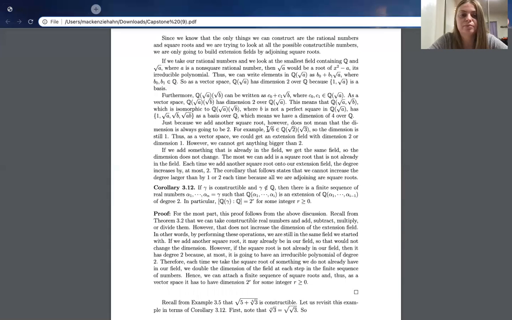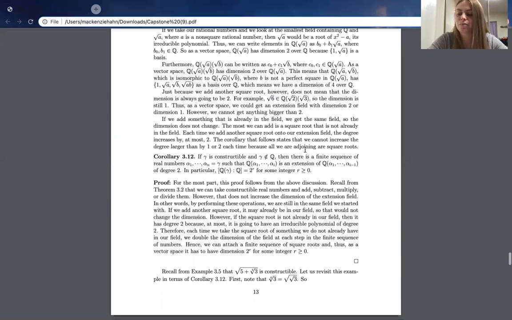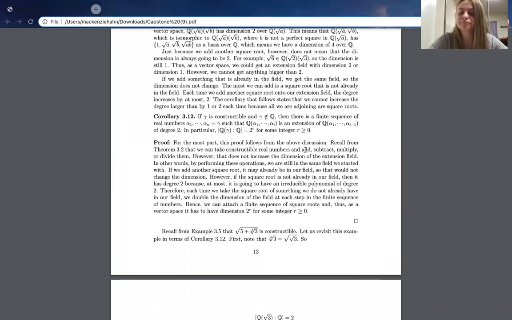So for this example, I just have the square root of 6 is in the rationals adjoin square root of 2, adjoin square root of 3, but it does not change that dimension. So I feel like including that example there kind of helped clarify my point. So again, just adding in a couple of details here and there.